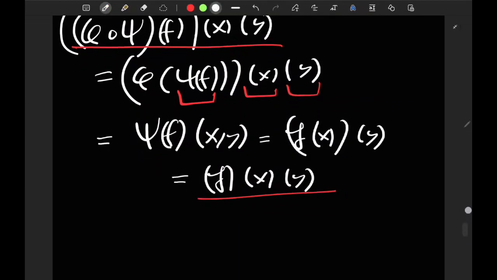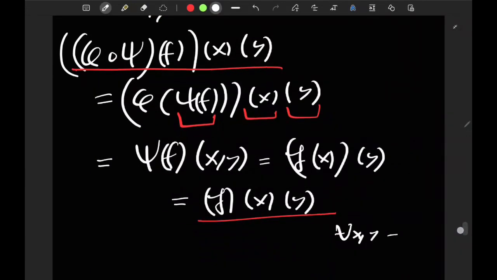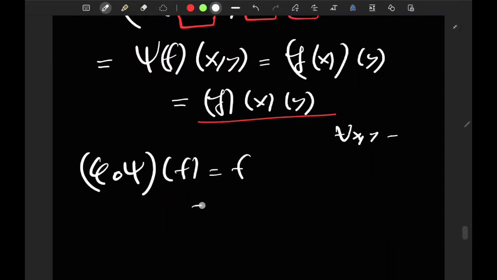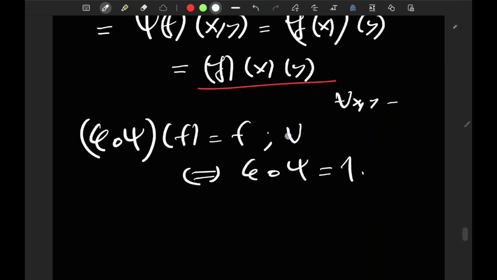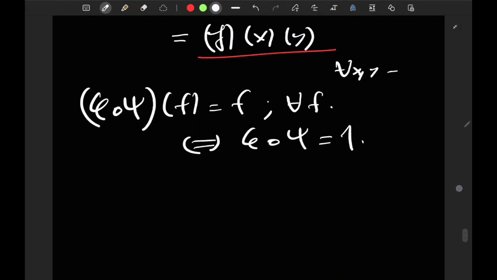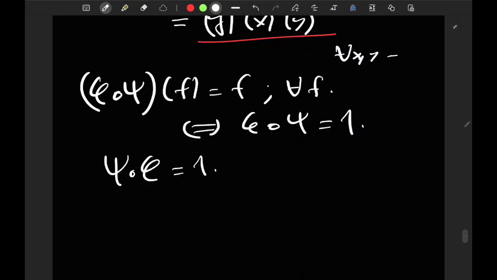Since this is true for all x and y in the appropriate domains, this tells me that phi of psi of f is just f. And this is the same as saying that phi after psi is the identity map, because this holds for all f. There was nothing special about the f we considered. And vice versa, you prove that psi after phi is the identity map. It's not difficult. So that's why phi is bijective.